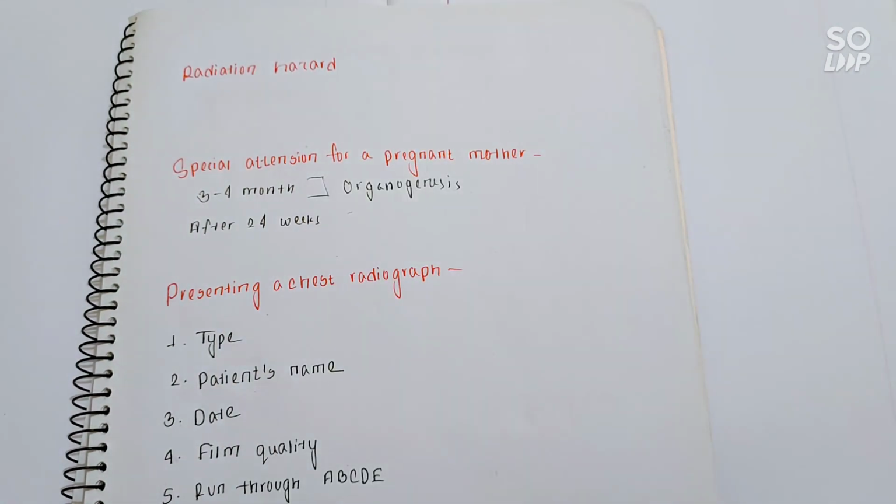If there is an emergency situation which may risk the mother's life and we have to do X-ray, in that case what can we do? We have to then wait. If we can, we have to wait for 24 weeks, and after 24 weeks we may do it, or we have to give a better protection of the abdomen and pelvis side. But if possible, we must wait for the delivery of the baby.